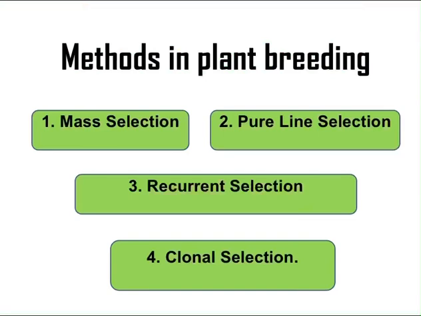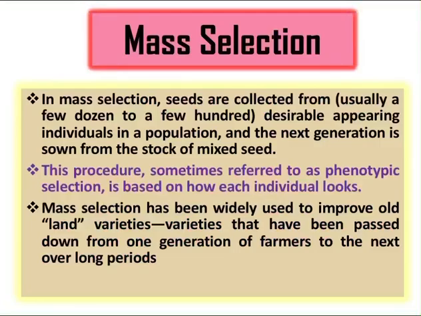So this mass selection is an alternative approach that has no doubt been practiced for thousands of years, and it is simply to eliminate undesirable types by destroying them in the field. So through this mass selection, undesirable characters are totally eliminated or discarded in the field trials itself, and the results are similar whether superior plants are saved or inferior plants are eliminated.